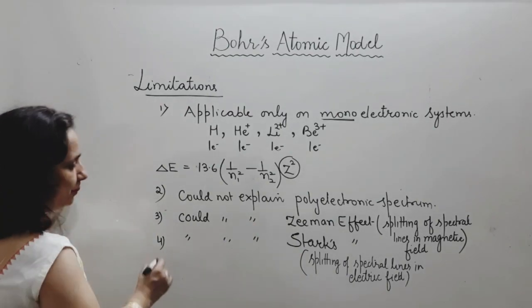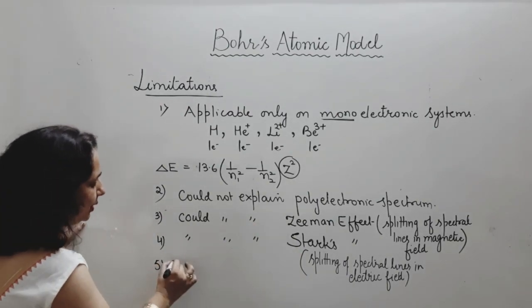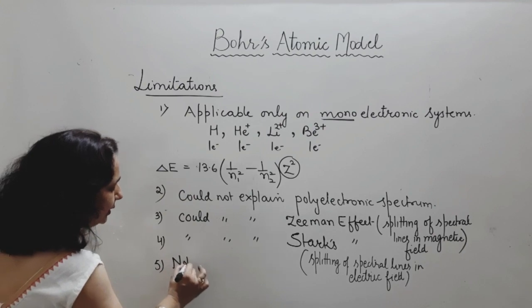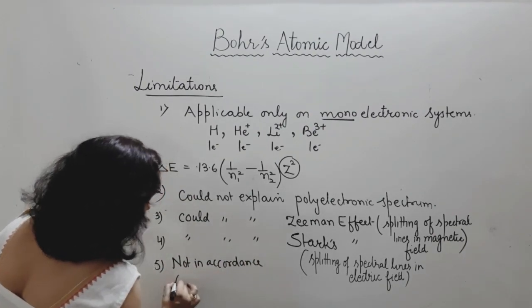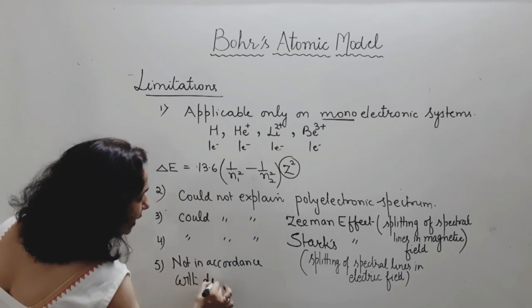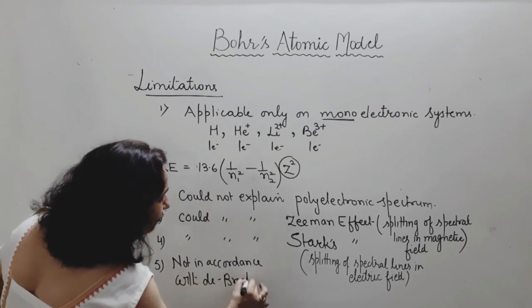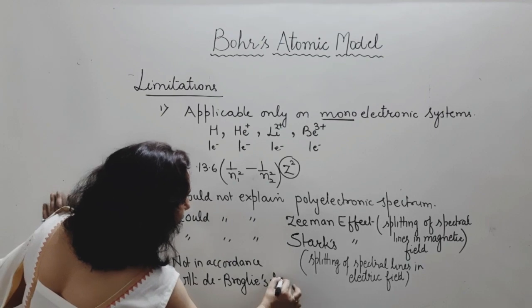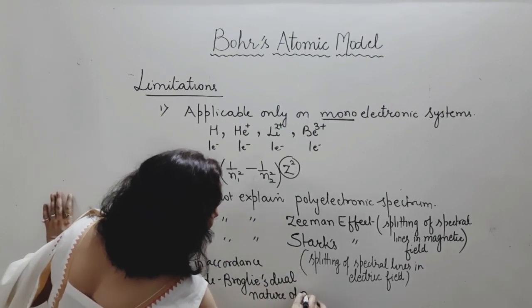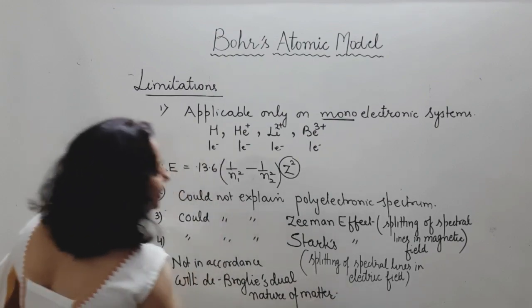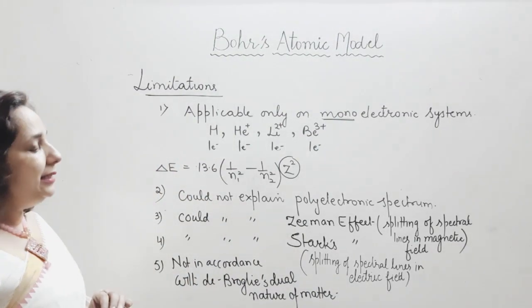Four limitations so far. The fifth limitation is that it is not in accordance with de Broglie's dual nature of matter. This model was not in accordance with de Broglie's dual nature.